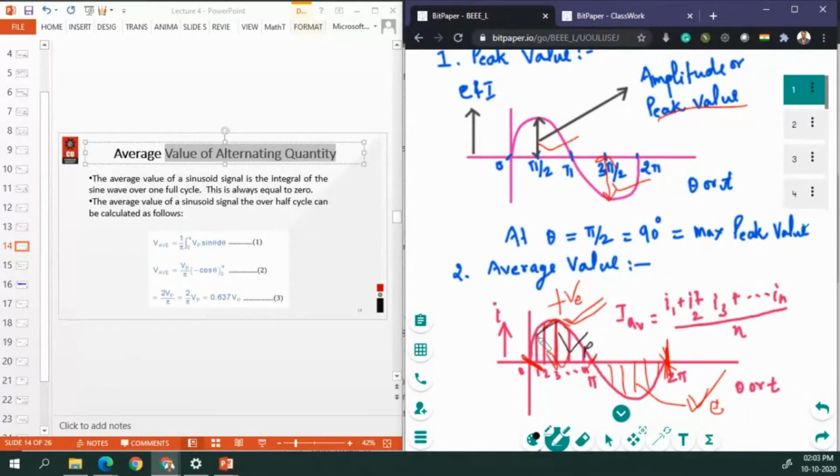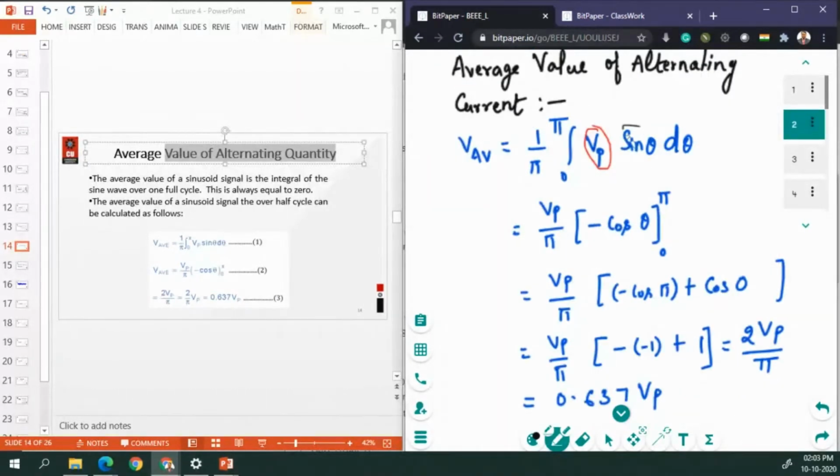We represent this as Vp. From this point to this point, we represent the signal as Vp, the peak value. Sine theta is the signal, and d theta is the integration factor. So we consider this signal for the average value.